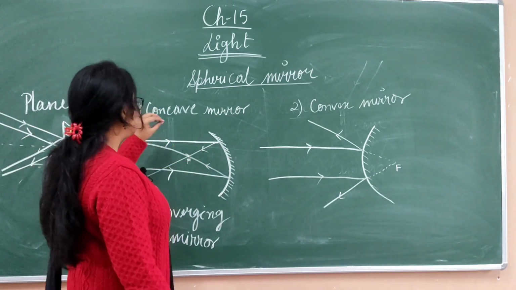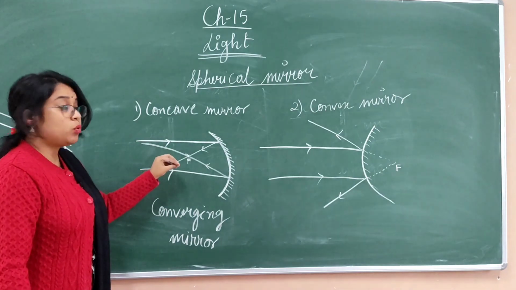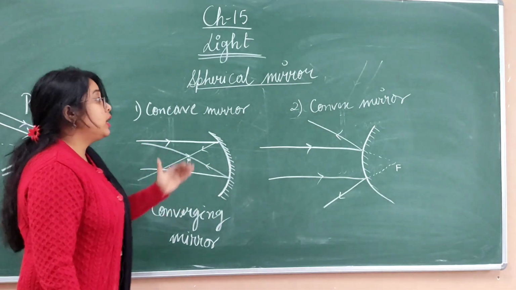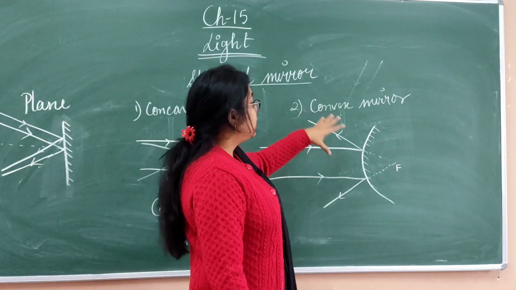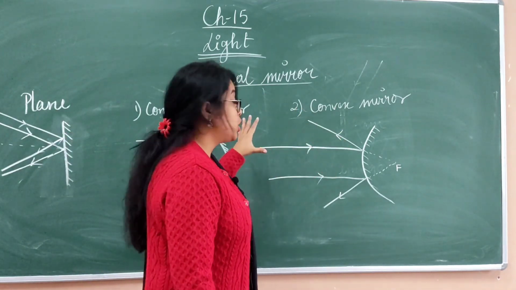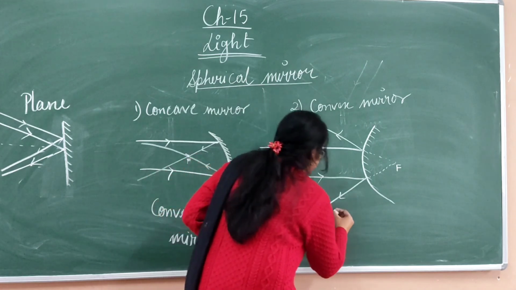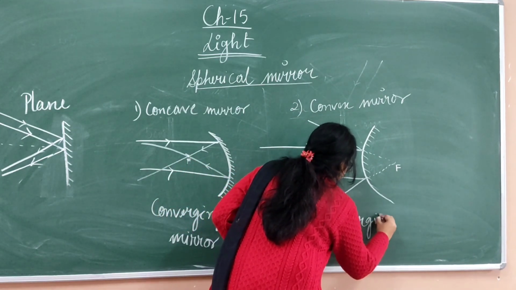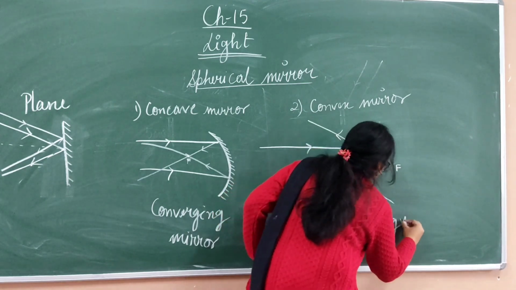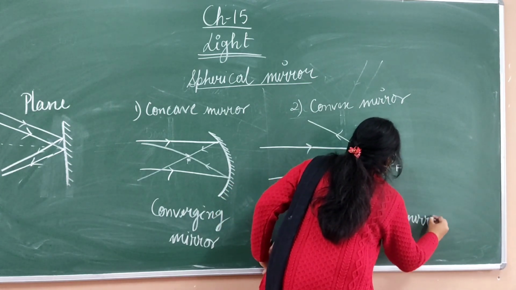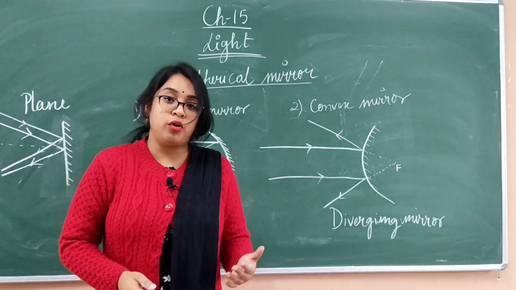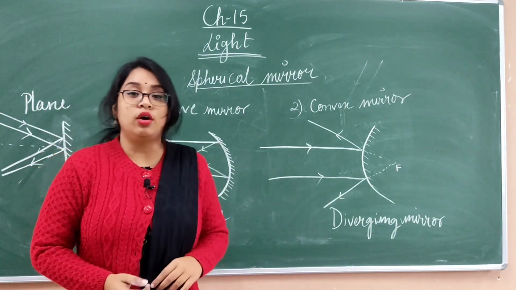See, in this case, as the rays of light converge at a point, the concave mirror is known as a converging mirror. In case of a convex mirror, the rays of light diverge, so this type of mirror is known as a diverging mirror. Now we will know about the image formation in these two kinds of mirrors.